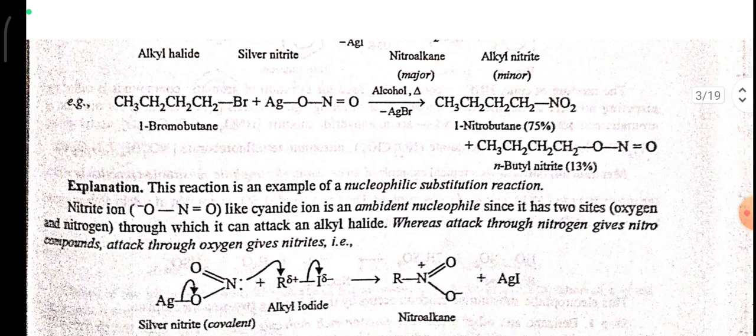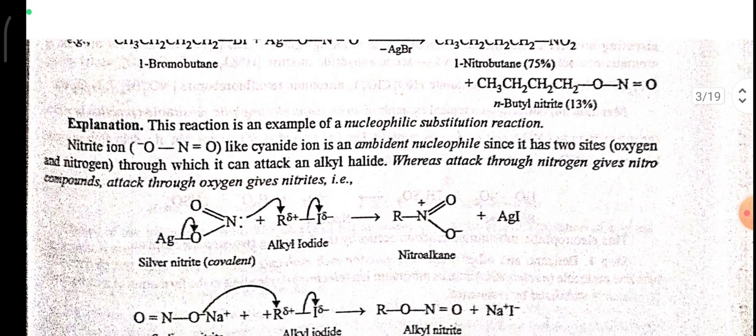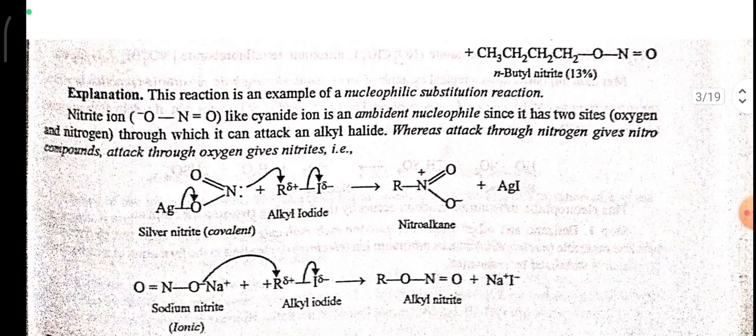Explanation. This reaction is an example of a nucleophilic substitution reaction. Nitrite ion, like cyanide ion, is an ambident nucleophile since it has two sites, oxygen and nitrogen, through which it can attack an alkyl halide. Whereas attack through nitrogen gives a nitro compound, attack through oxygen gives a nitrite.